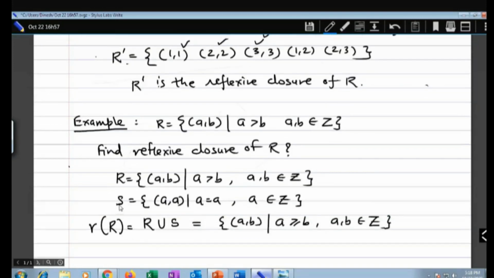This is the original R, this is what you add to make it reflexive, and the union of these is the reflexive closure of the relation R.